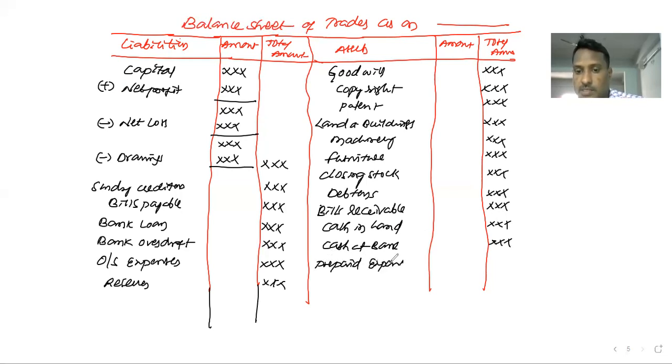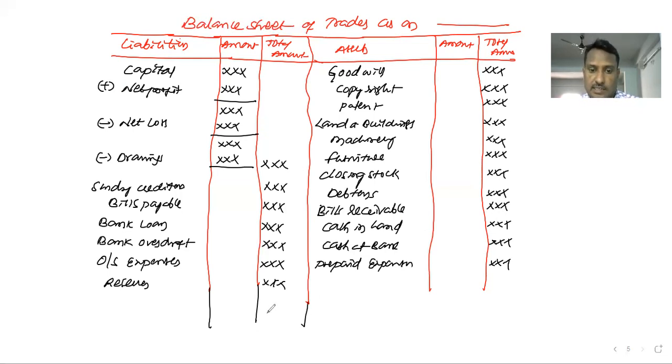More liabilities and assets are also there, but for this 2021-22 commerce syllabus, as per the IP 2021-22 Telangana board, this information is enough.